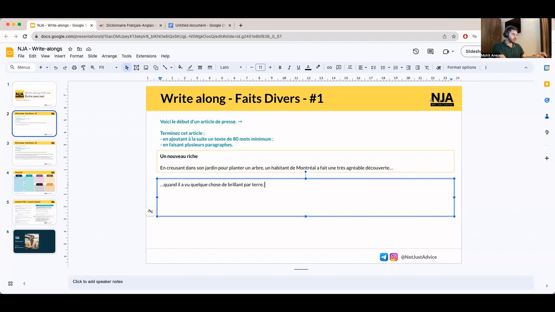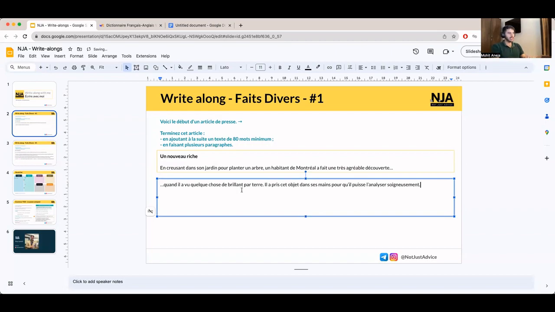Let's move on. And I want to say, let's say now that he's observed that there is something shiny on the ground. What's the next natural step? He would want to pick it up. Okay, il a pris cet objet dans ses mains, in his hands, pour qu'il puisse l'analyser soigneusement.